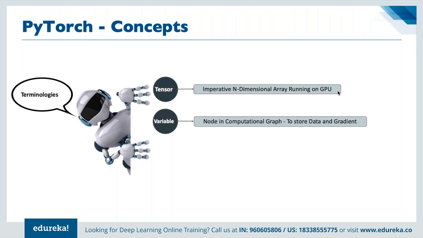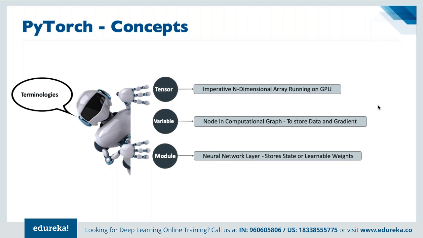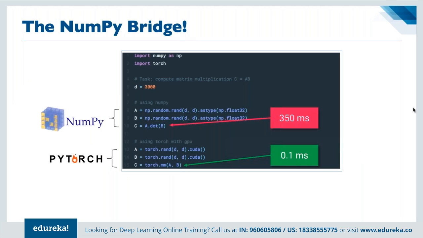Next, we have variables. Variables act like a node in the computational graph itself. Basically, they are used for storing the data and the gradient available. And then we have the concept of modules. Modules are used for storing state and learnable weights altogether. So that's what we had discussed here.